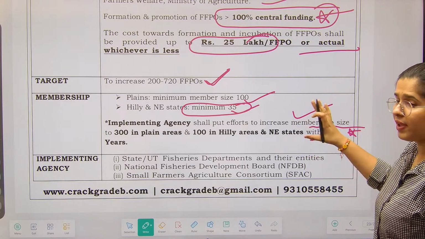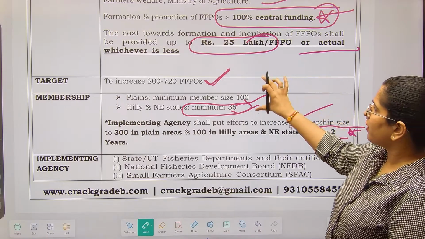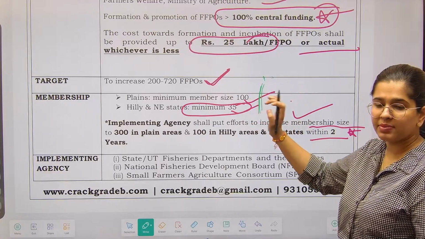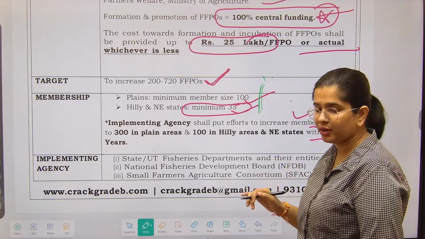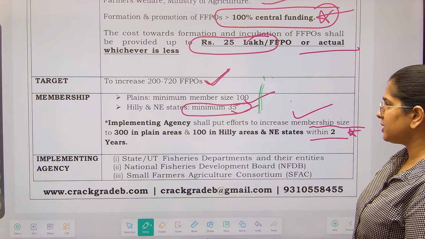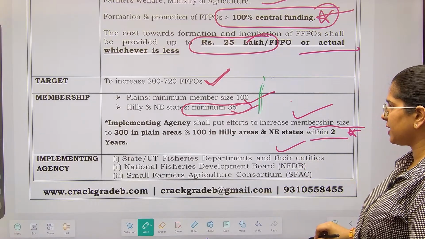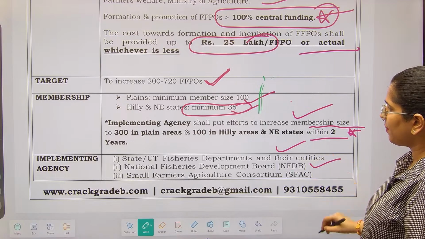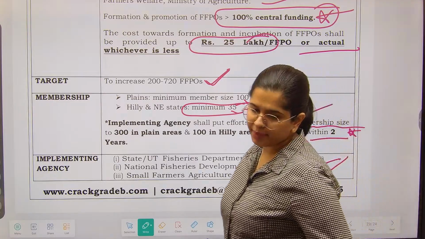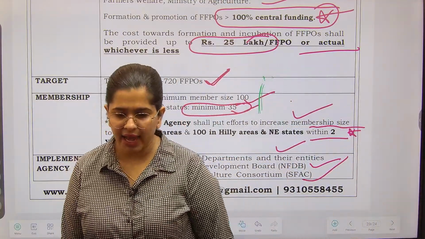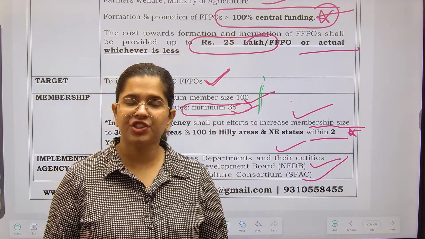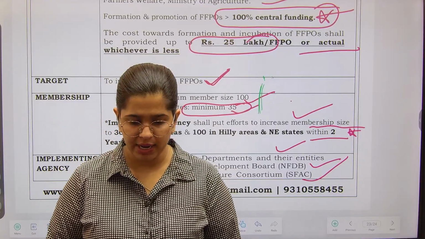Now this is a way to the future. What has been told right now is that the minimum size is 100, and in the hilly and northeastern states it should be 35. Implementing agencies are the fisheries departments at state level, the National Fisheries Development Board, as well as the Small Farmers Agribusiness Consortium. These are the implementing agencies. And with that, we have completed your fisheries as well as the animal husbandry part.